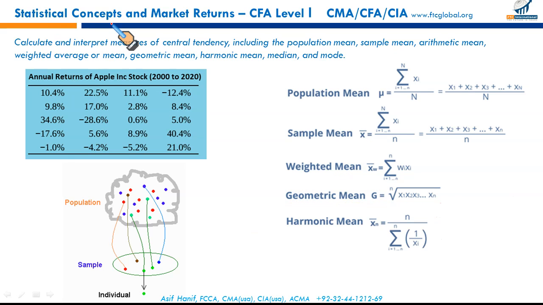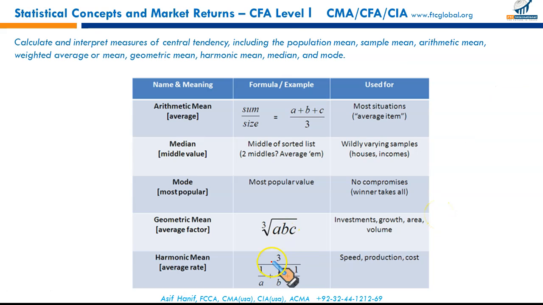So then we have harmonic mean. Harmonic mean, as you can see, and I'm sure all of you know, the general formula for the harmonic mean is given in the next slide. If you have three numbers and you need to take the average, so 1 upon the first number or first return plus 1 upon the second return plus 1 upon the third, and then it's simple mathematics. You can calculate an average, and this average calculated this way is called harmonic mean.